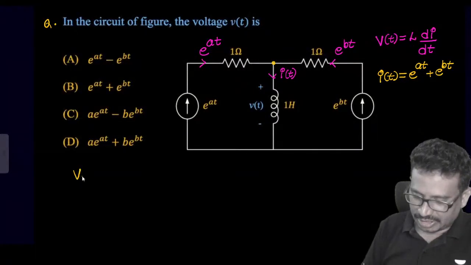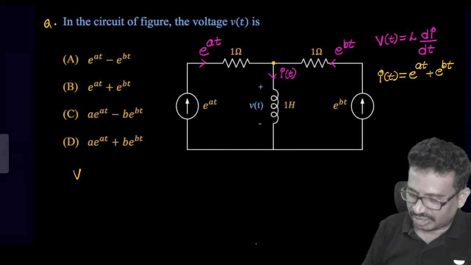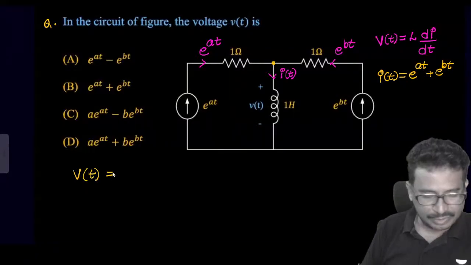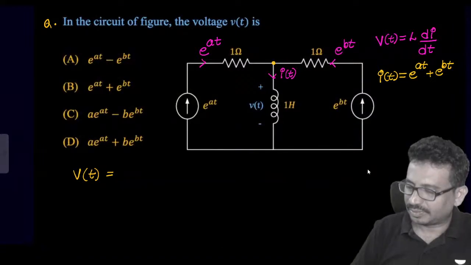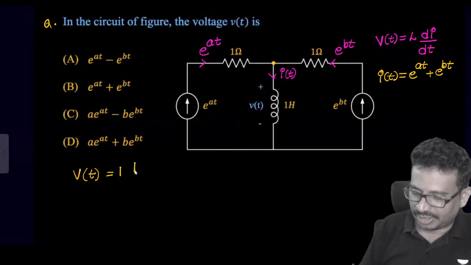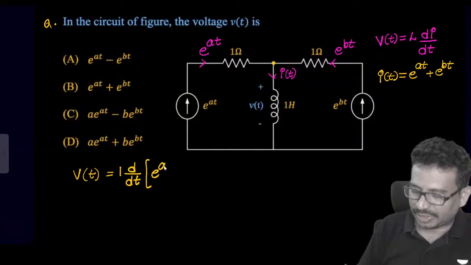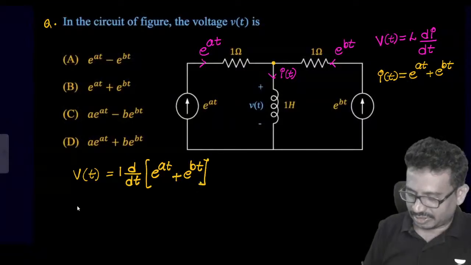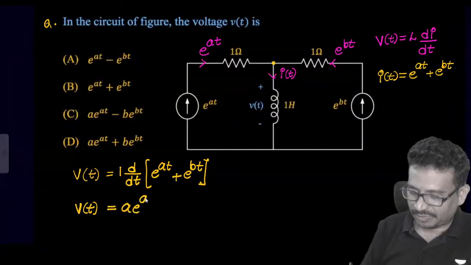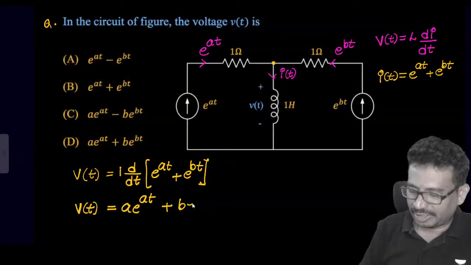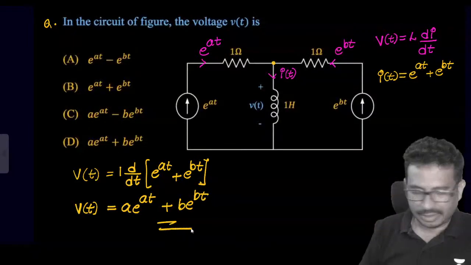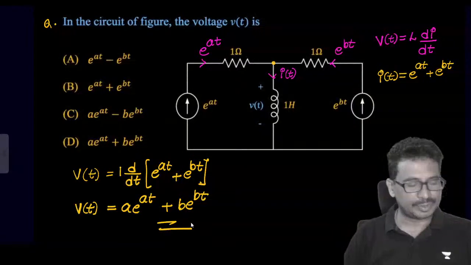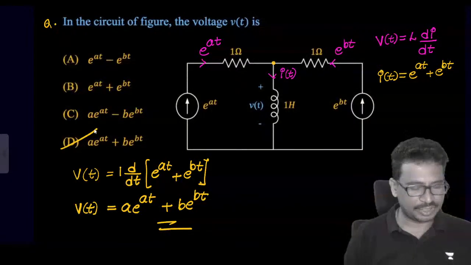So we will get VL(t), the voltage across the inductor, which is equal to L into di/dt, with L value 1, into e^(at) plus e^(bt). Simplify and get it. This will come as a into e^(at) plus b into e^(bt). So what is the option we can see now? Option D.